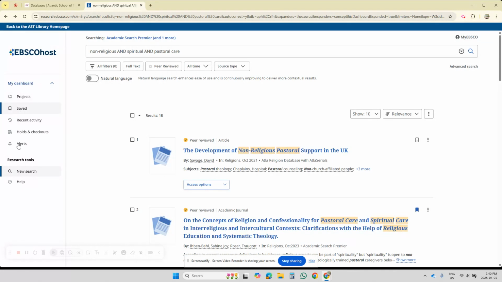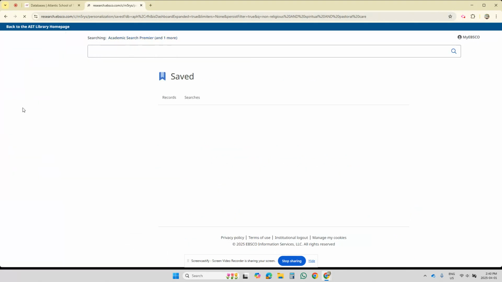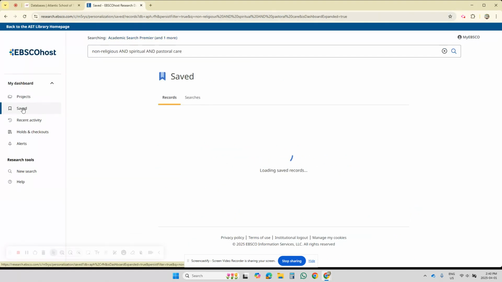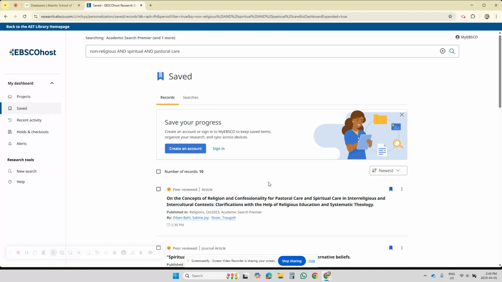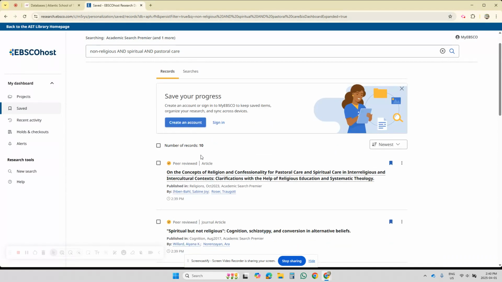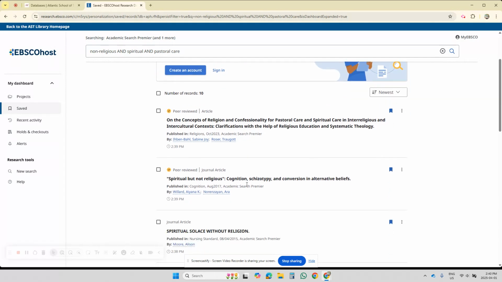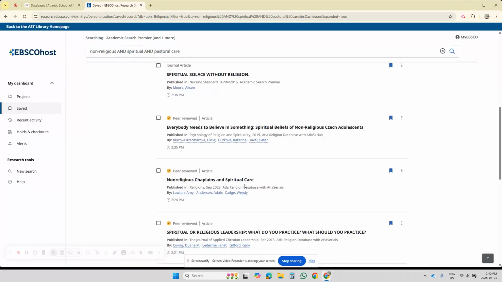So you search for 25 minutes, take a break, and head over to, you see here on the left side under dashboard, you see saved right here. Okay. Let's click on saved. And it will load. Okay, it loaded 10. There's 10 articles that we saved. Here they are.